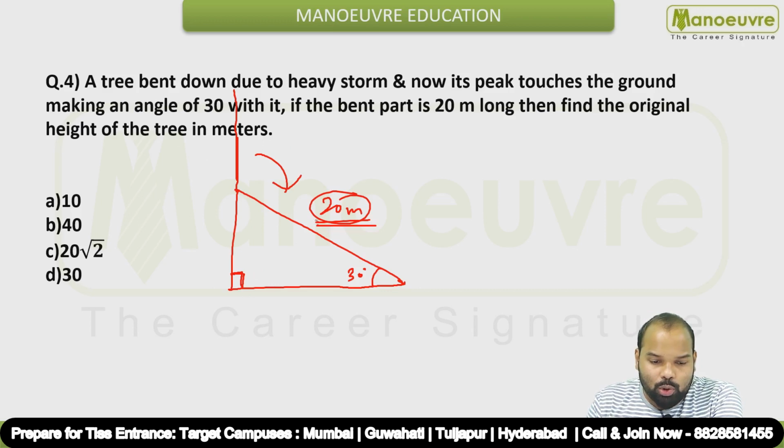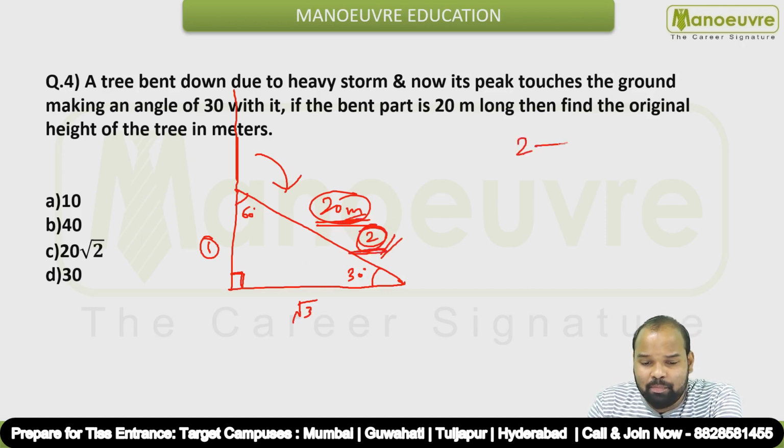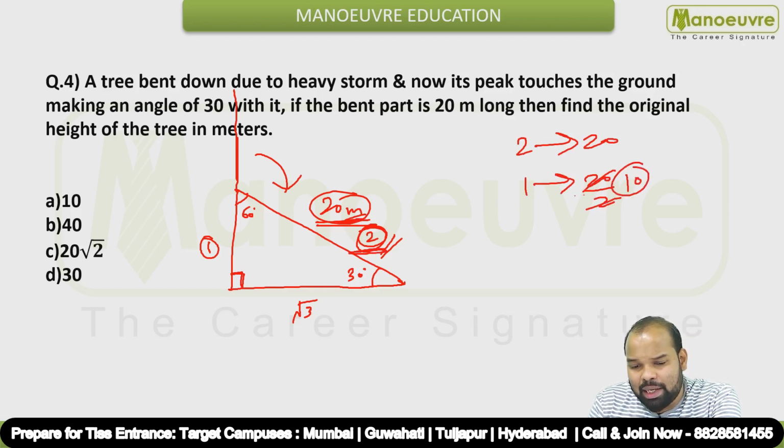We know that if this angle is 30, this angle is 90, then the remaining angle has to be 60. We also know the ratio of sides opposite to these angles. Side opposite to 30 degree, the ratio is 1, side opposite to 60 degree, the ratio is root 3. And side opposite to 90 degree, which is hypotenuse, we take as 2. Here we can easily see that 2 is equivalent to 20, so 1 is equivalent to 20 upon 2, that is nothing but 10. So the actual value of 1 will be 10.